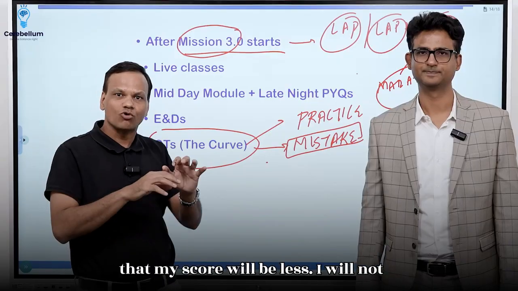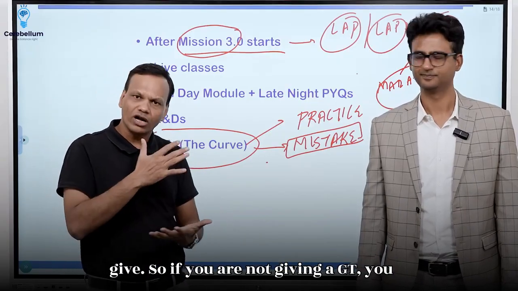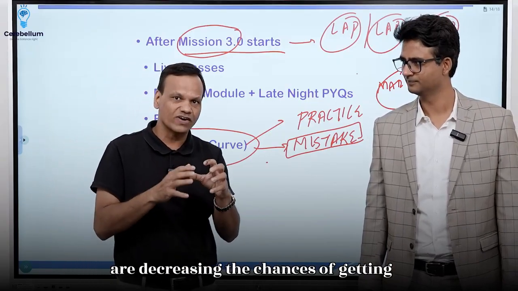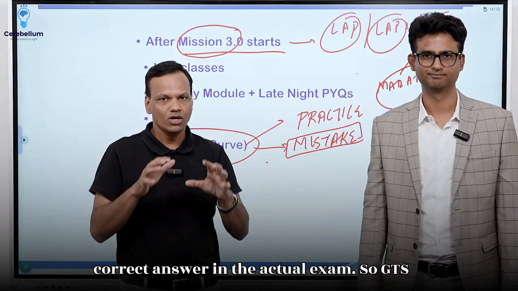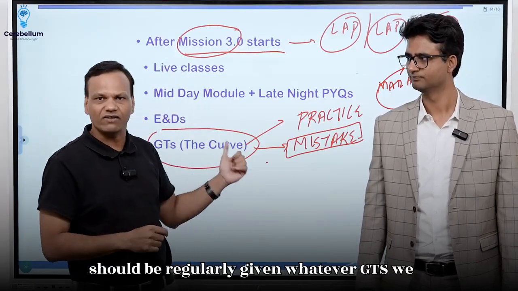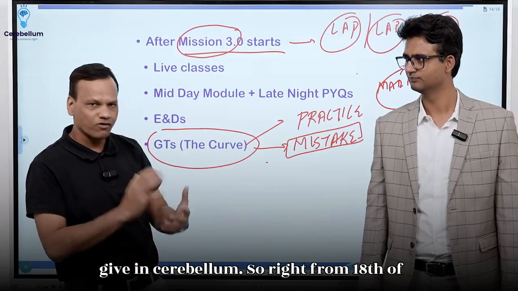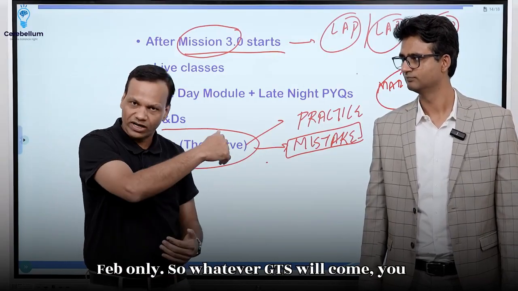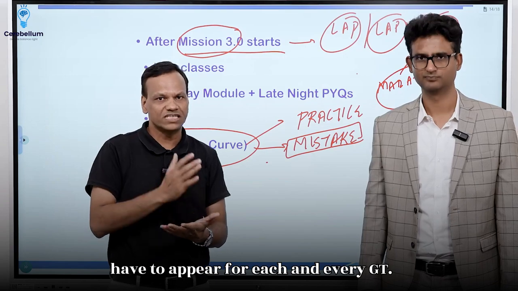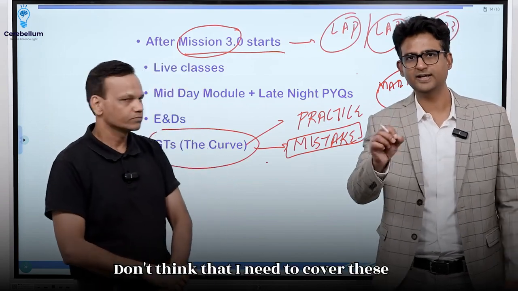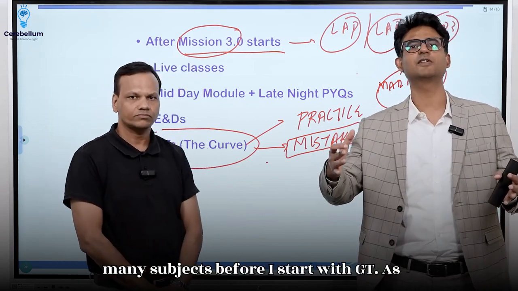Do not worry that your score will be less and so not give the test. If you are not giving a GT, you are decreasing the chances of getting the correct answer in the actual exam. So GTs should be given regularly, whatever GTs we give in Cerebellum, right from 18th of Feb. Whatever GTs come, you have to appear for each and every GT. Don't think that you need to cover these many subjects before you start with GTs.